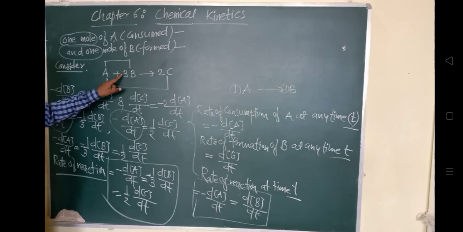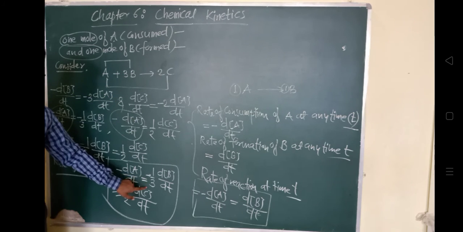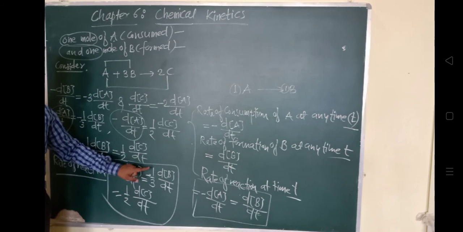So in this way you can now write down the rate of reaction for any reaction.